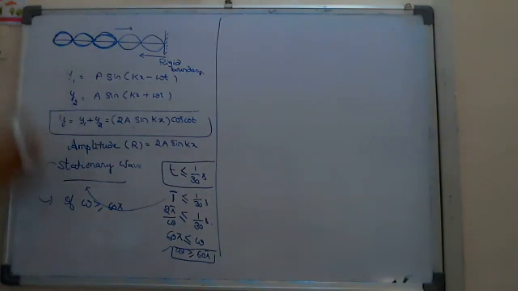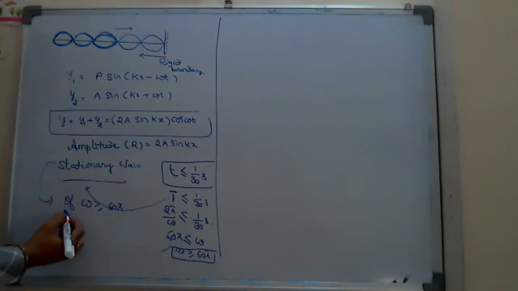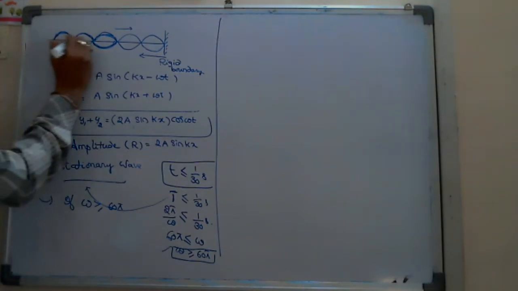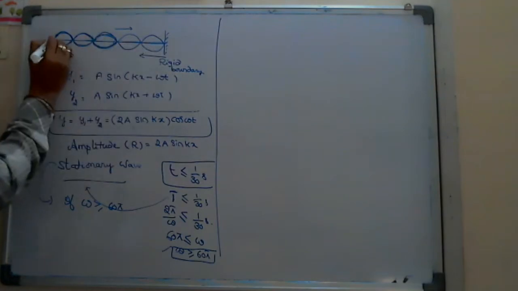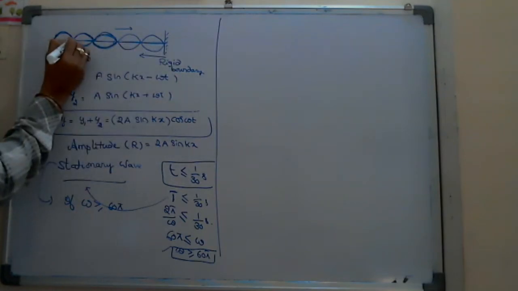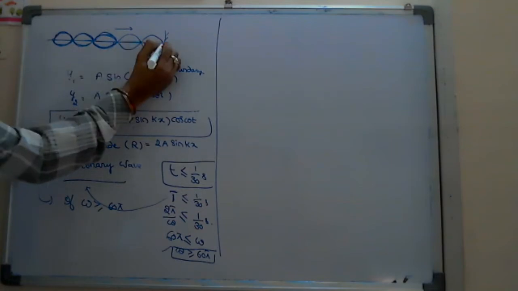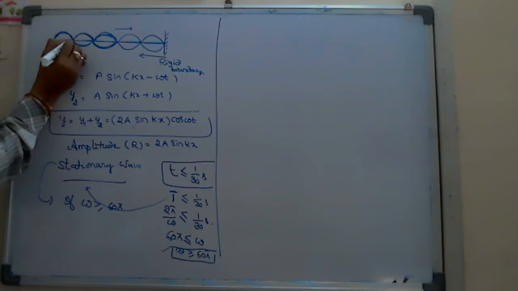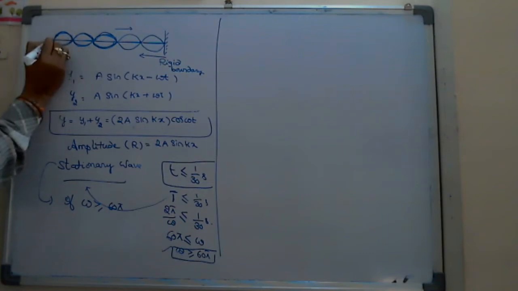Here they ask what things you observe in the stationary wave. On the string, in a loop or in successive loops, these particles appear to be not vibrating up and down.